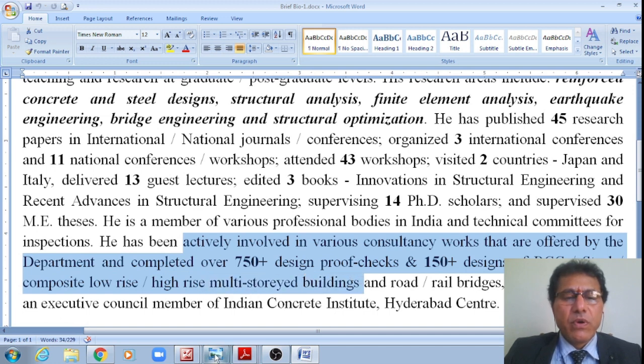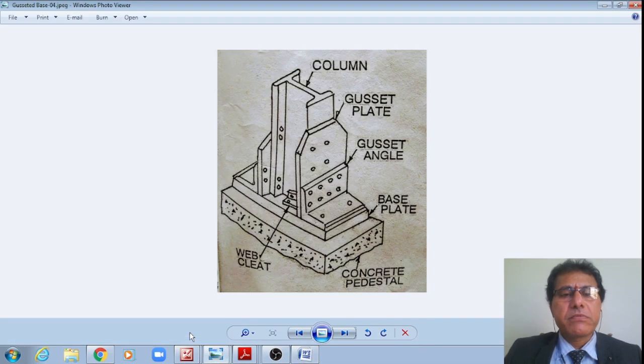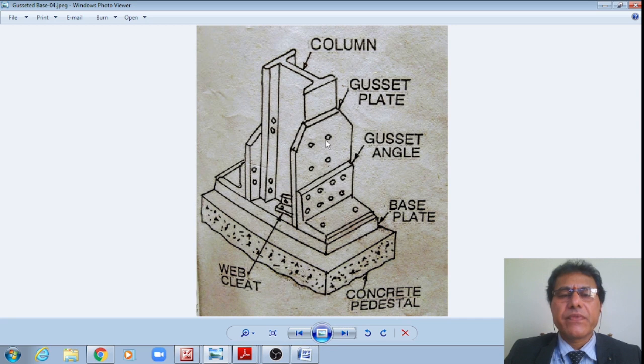Now, before we see the actual discussion, students, let us see what we'll be seeing in today's class. We'll be discussing 2 problems like this. Right? One is that of the design of bolted gusseted plate, wherein to the I section what is attached is a gusset plate and a gusset angle, right?